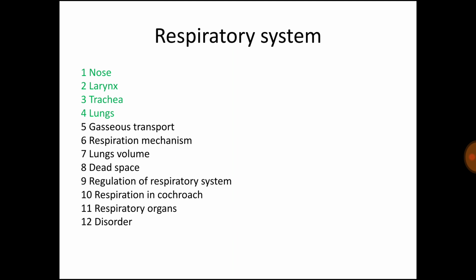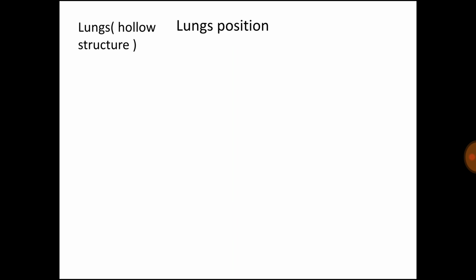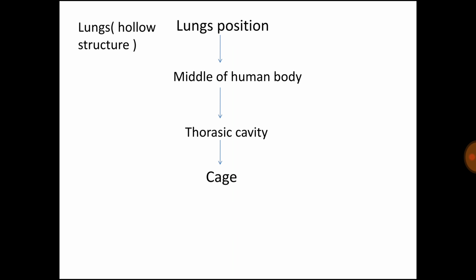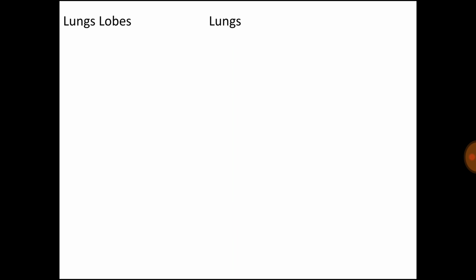And next, the lungs. The lungs are a hollow structure. Their position is in the middle of the human body, in the thoracic cavity, which has a cage. From the front, the lungs are covered by the sternum and ribs. From the back, they are covered by the vertebral column.